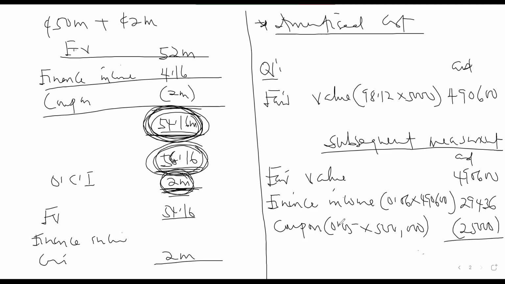Okay, so at the end, what will be the value? 495,036.